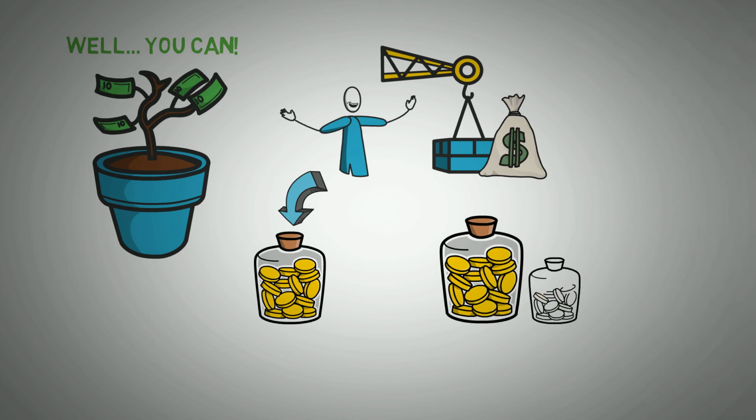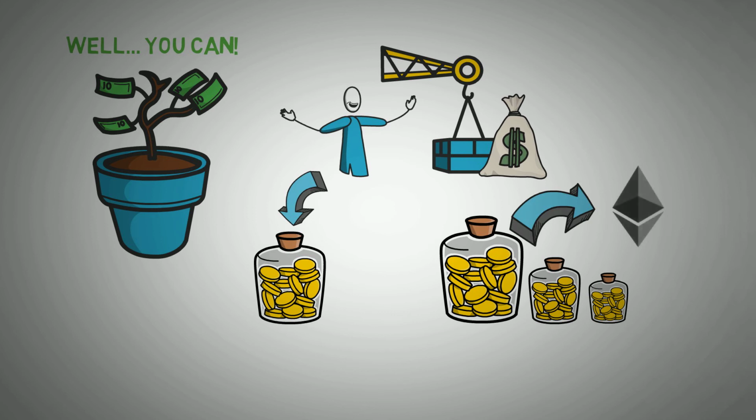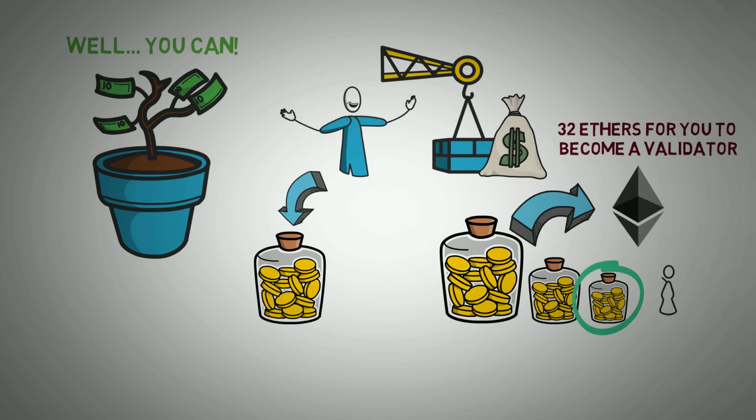While some crypto networks will require that you own a large sum of their tokens, others require just a small number. An example is Ethereum. Although the network is not yet a proof-of-stake network, it plans to switch and will require about 32 ethers for you to become a validator. That is ridiculously much.